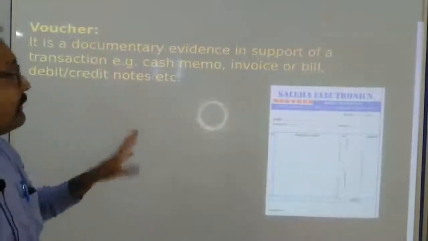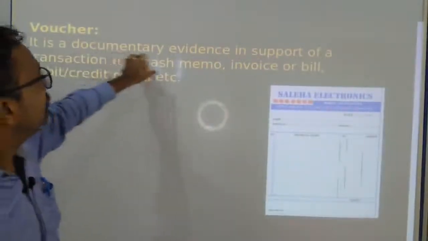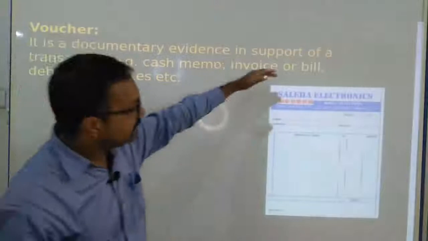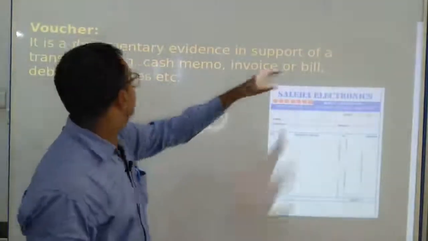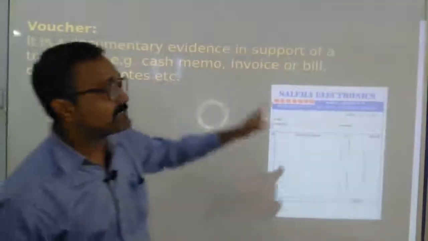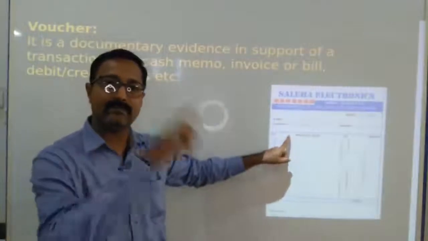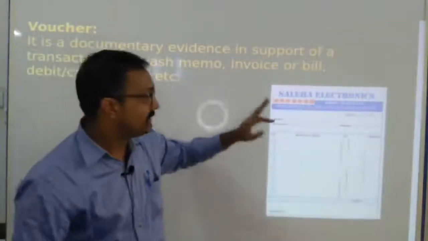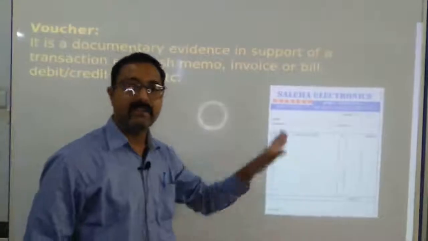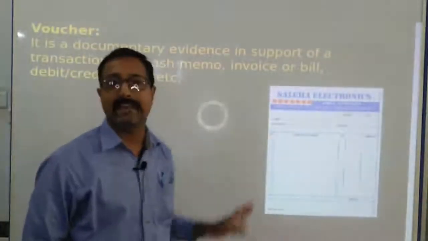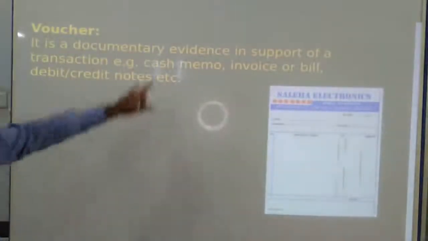So first and the very important thing, voucher, that is a documentary evidence, that is clear, because it can be used as a document in support of a transaction. Only this document can prove that you have done that transaction. Without this voucher we can't prove we have made that transaction. So it may be the cash memo.